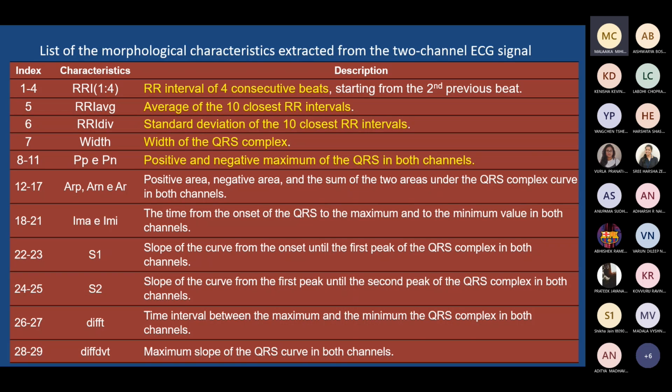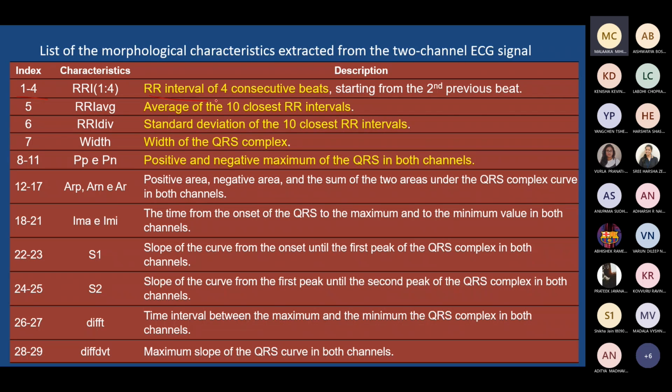Some typical features I will just list here. You don't need to remember all these features. Don't worry about all this. Only a few, one or two, you just try to remember. Some features: they took the first 1 to 4 features of their feature vector. They called it RRI 1 to 4, right?